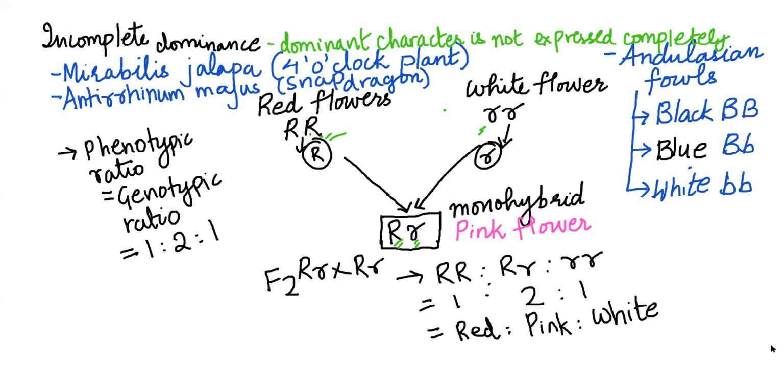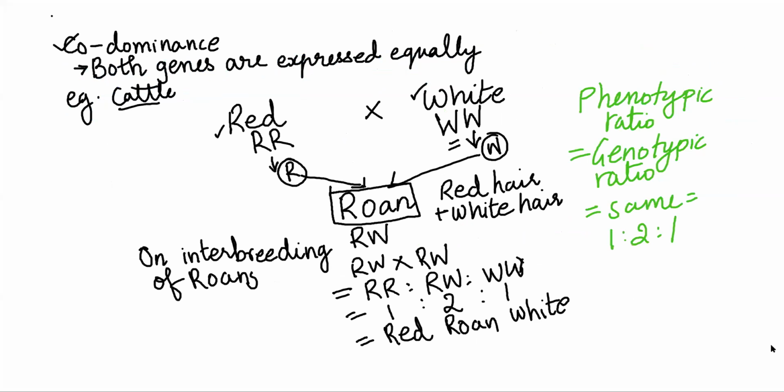The next is an example called codominance. Codominance is a phenomenon where both the genes are expressed equally. Example, cattle. Red cattle when crossed with white cattle produce roan, which will have red and white hair together. So codominance and incomplete dominance are exceptions to the law of dominance. However, the law of dominance is true in more than 99% of the cases. These are just very few examples where the law of dominance is not true. Okay.